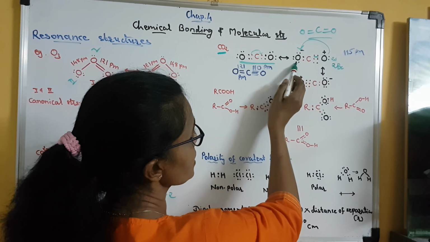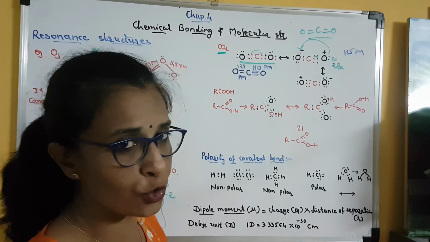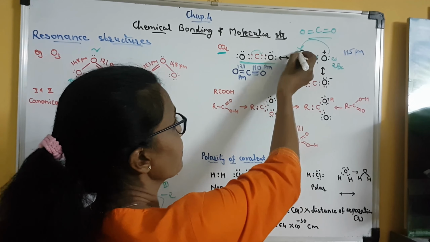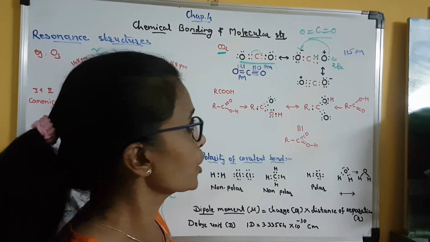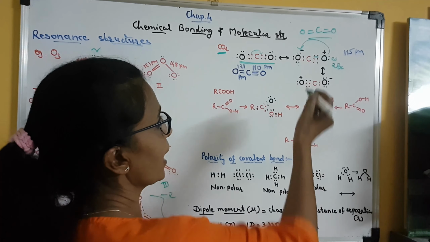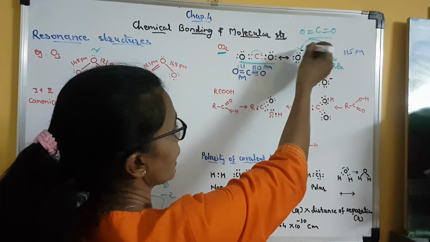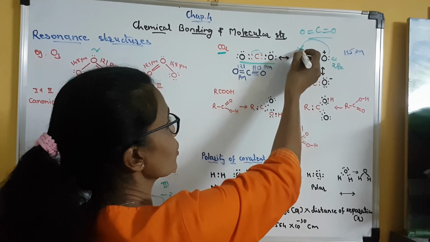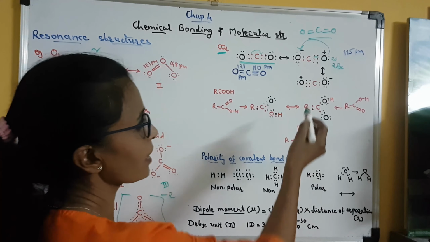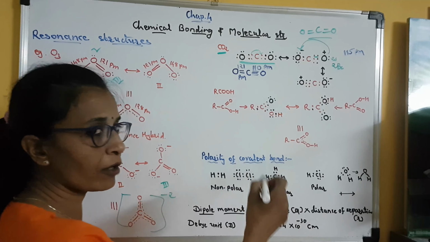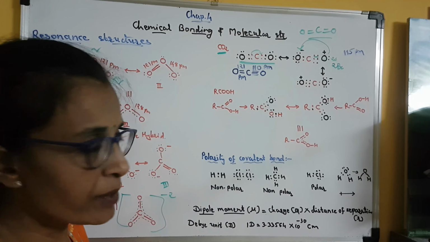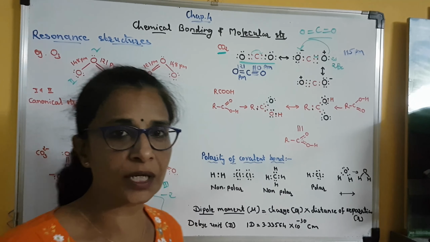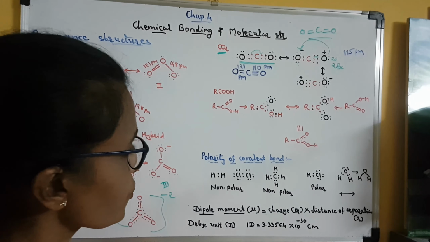This oxygen already has 2 lone pairs of electrons of its own, one unpaired electron present in the 2py orbital and one it is receiving from the other oxygen, and that is why it has one extra electron, so it is negatively charged. Similarly, here only the position of the electron pairs has changed. So these are 3 resonance structures or canonical structures of carbon dioxide.